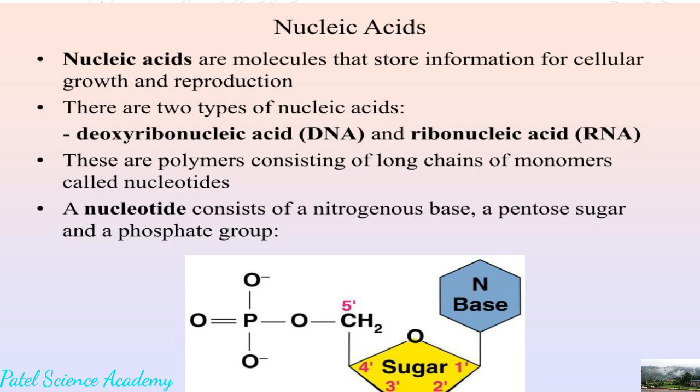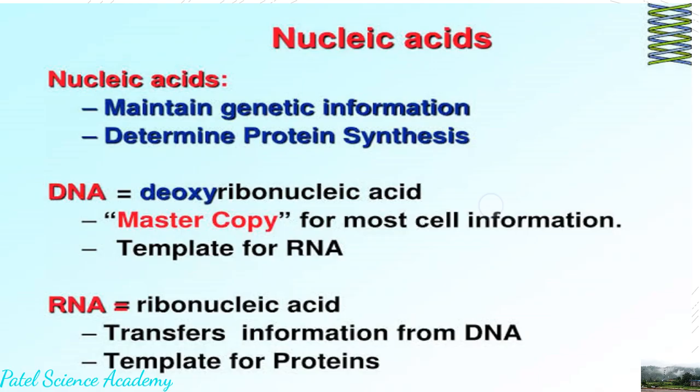Actually, dear students, this is called nucleic acid because these are acidic in nature, and that's why acid. And it is called nucleic because it is present inside the nucleus of the cell, so that's why it is nucleic acid. So dear students, there are two types of nucleic acid, and I'll explain about those two types. First, about the nucleic acid, what is the function?